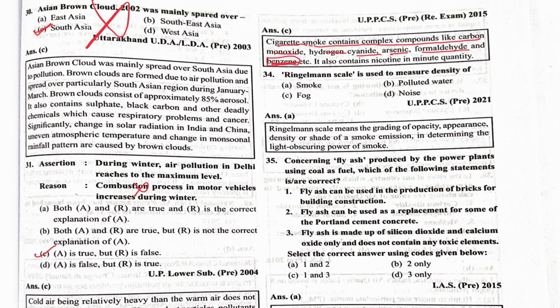Ringelmann scale is used to measure the density of smoke. So this is a very important question. How can you remember this? Have you ever seen someone making rings of smoke at parties? From there you can remember it. The instrument used for measuring the density of smoke is the Ringelmann scale.